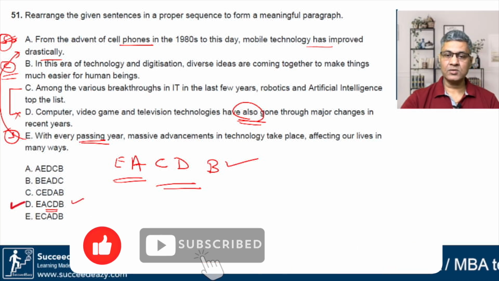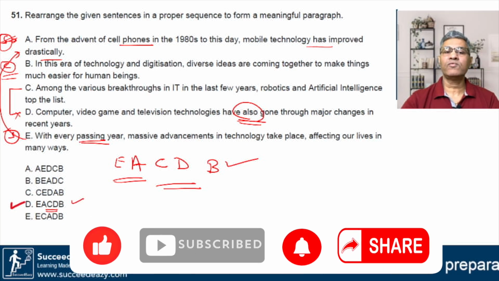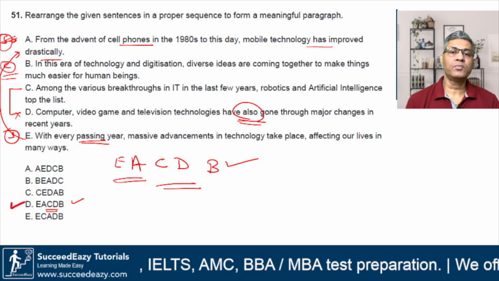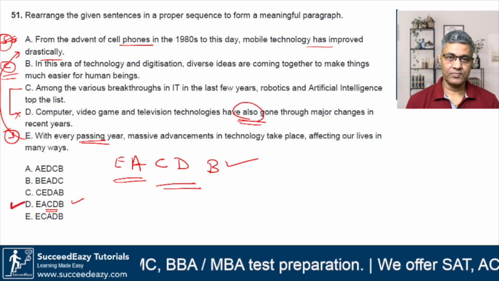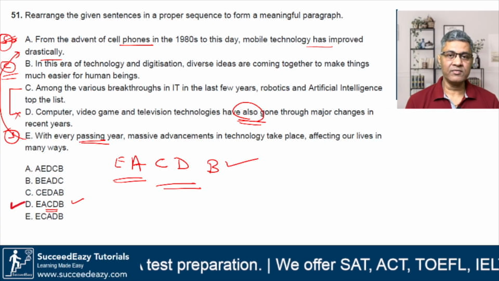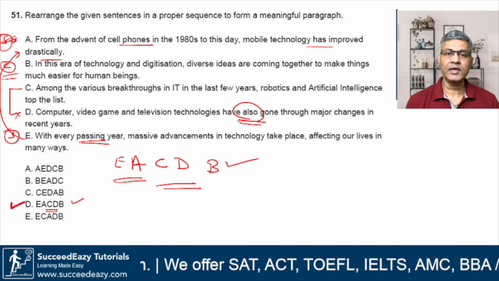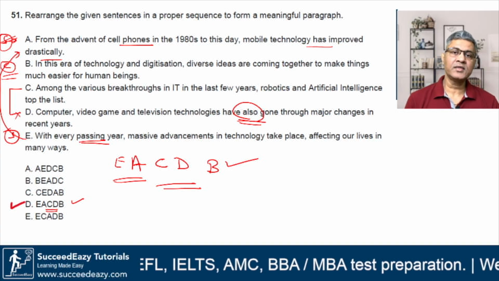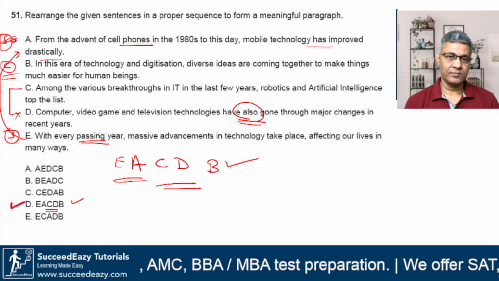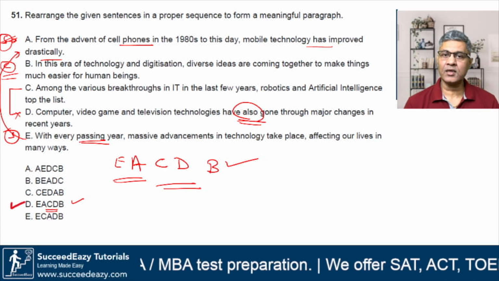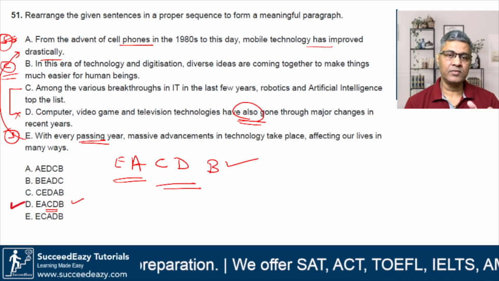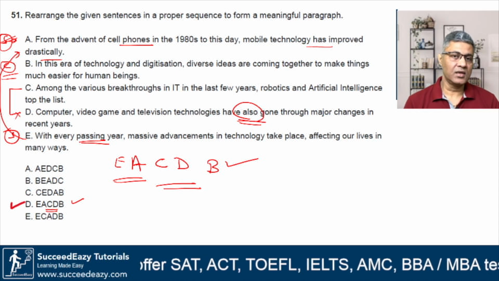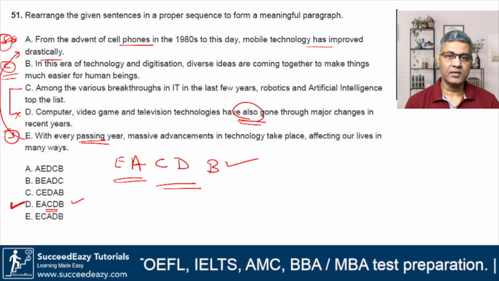I hope I'm making sense to you and you are able to follow the thought process behind putting sentences together. They need to make a meaningful paragraph. They need to be logically correct and also grammatically correct. So the trick is to find the starting point and the end point, that is the introductory statement and the concluding statement, and then in between put the balanced sentences in order to make perfect sense.